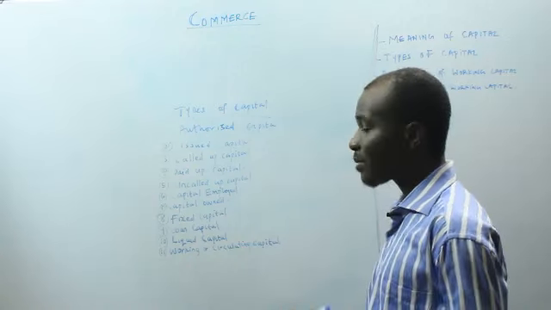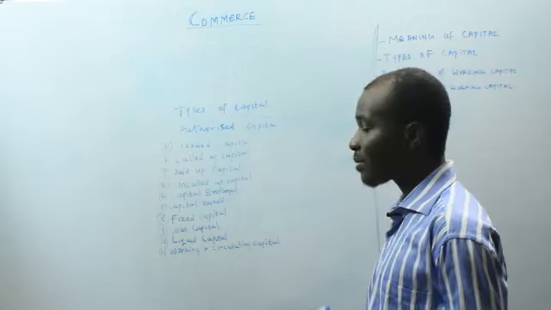The first thing we have now is the authorized capital, or you can also call it the nominal capital or registered capital. This is the total or maximum amount stated by the memorandum of association which a company can issue out for subscription, that is, which the company can issue out to shareholders to subscribe.